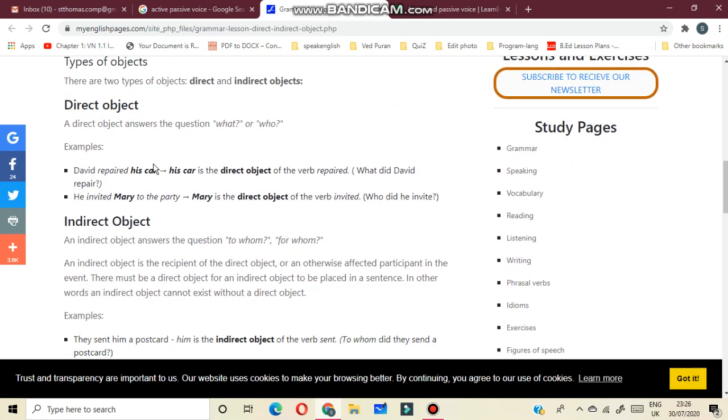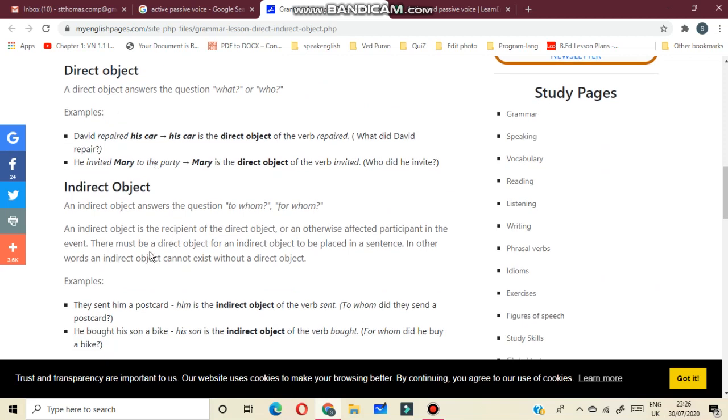Types of objects: direct object and indirect object. A direct object answers the question what or who. Example: David repaired his car. His car is the direct object of the verb repaired. And the question is, what did David repair? So now you can see here, his car is the direct object of the verb repaired.